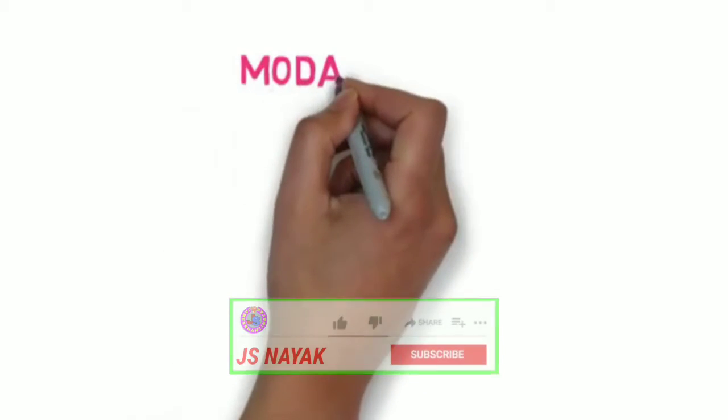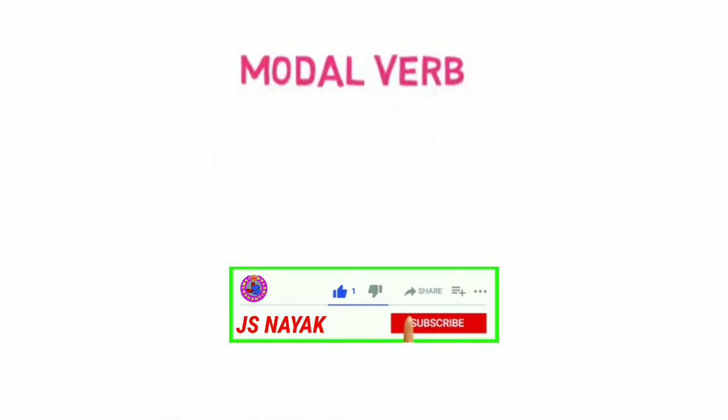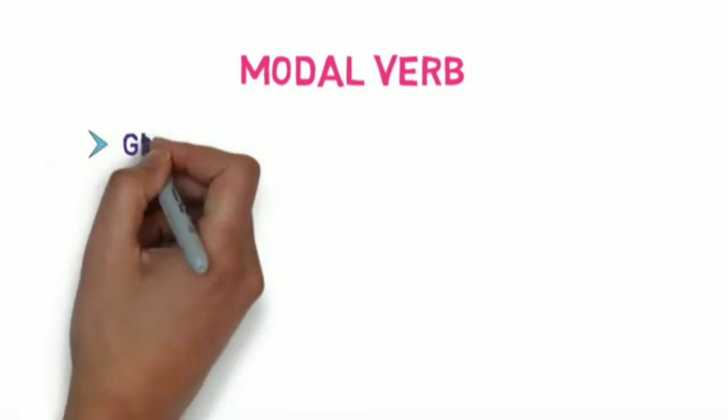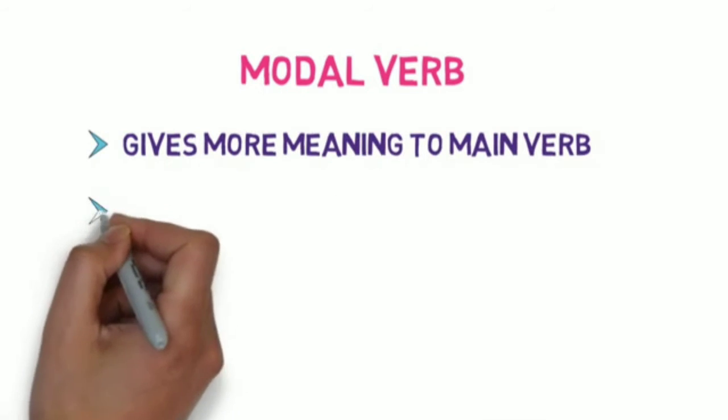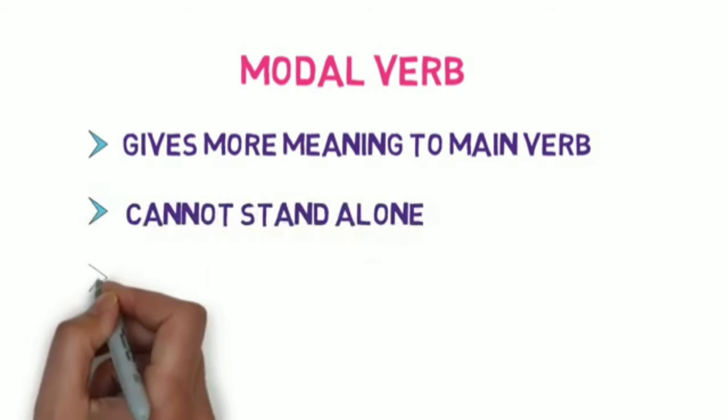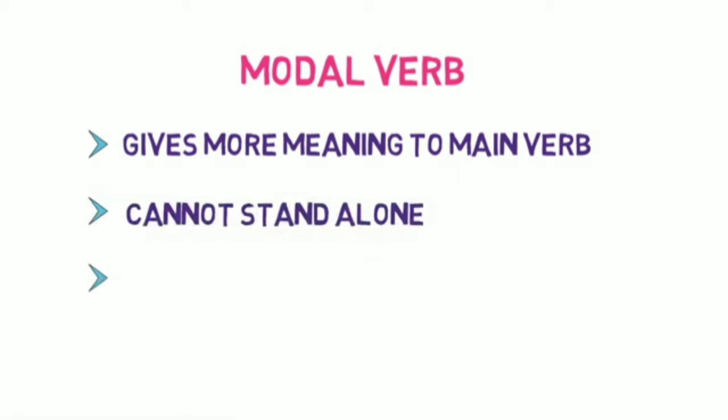We learned what exactly are modal verbs and which are these modal verbs. We learned the 4 important things about modal verbs. Number 1. It gives more meaning to the main verb. Number 2. It cannot stand alone. Number 3. The structure of the modal verb is modal verb plus verb's first form or base form.